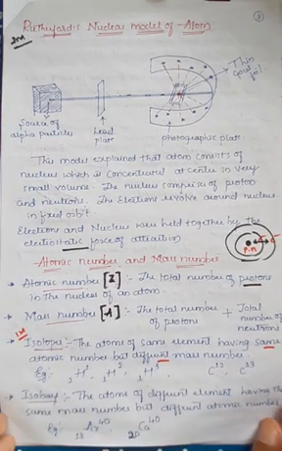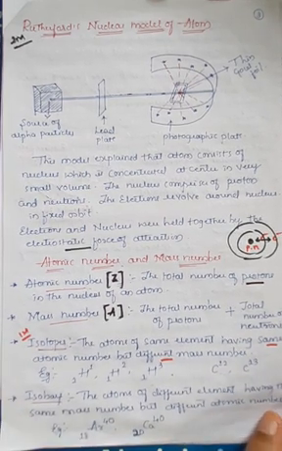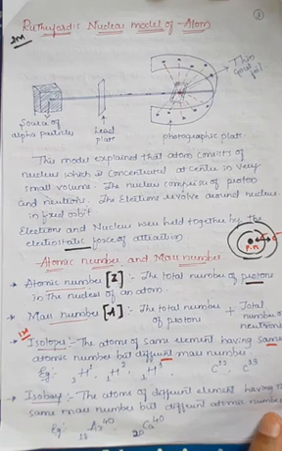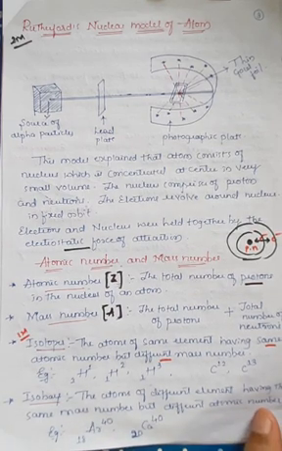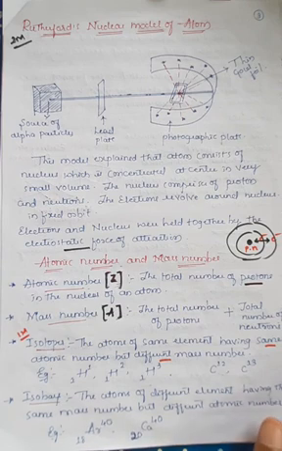Like that, different elements in the periodic table have the ability to show isotopic nature, which means the atomic number is the same but the mass number is different. The number of protons remains the same, but when you observe the number of protons and neutrons, there will be a change in the number of neutrons. So therefore, these are called isotopes.